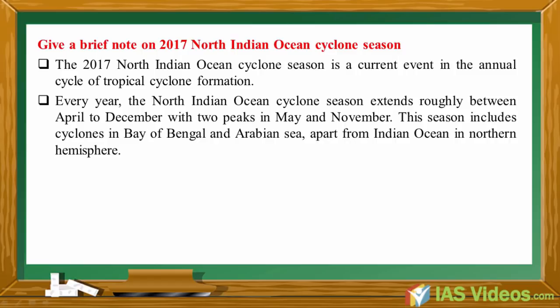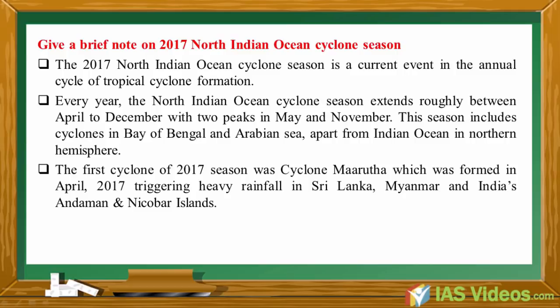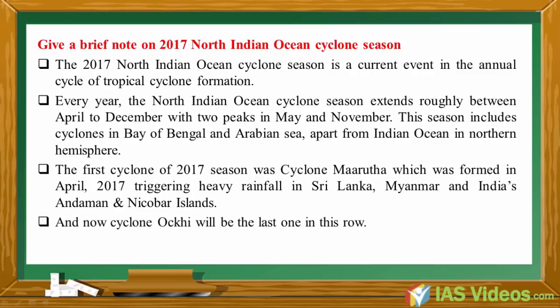This season includes cyclones in the Bay of Bengal and Arabian Sea, apart from the Indian Ocean in the Northern Hemisphere. The first cyclone of the 2017 season was Cyclone Maarutha, which formed in April 2017, triggering heavy rainfall in Sri Lanka, Myanmar and India's Andaman and Nicobar Islands. And now, Cyclone Ockhi will be the last one on this row.